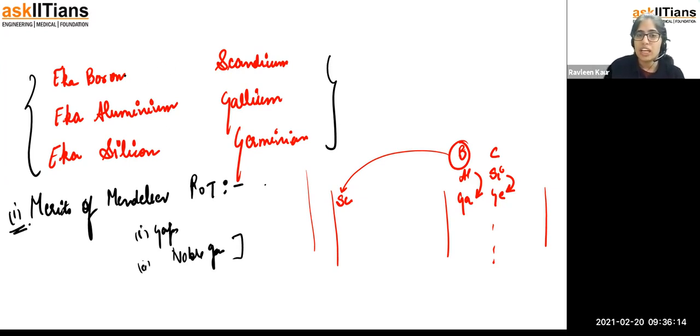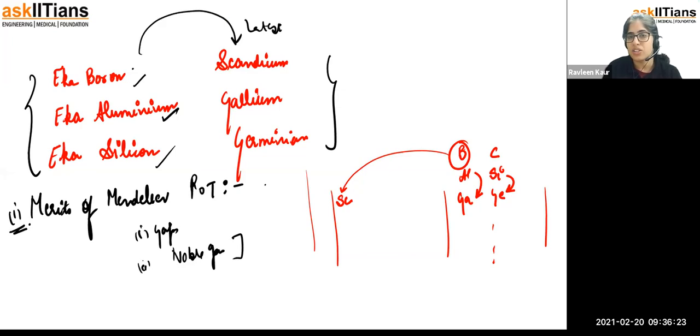Clear? So it was found that whatever properties he predicted for Eka aluminum, silicon, and boron were matching with the new elements which have been discovered, and that was a very positive response for the Mendeleev periodic table for this discovery, right?